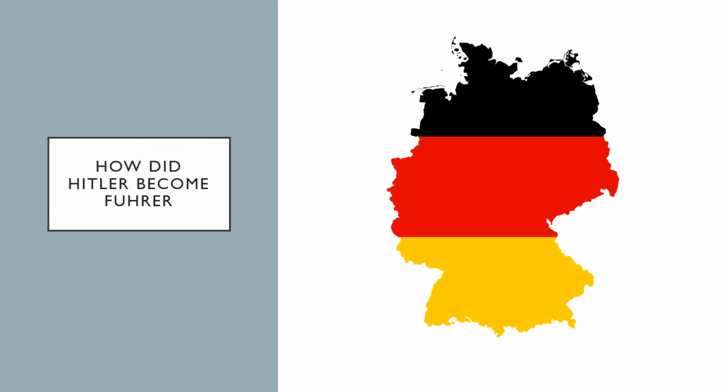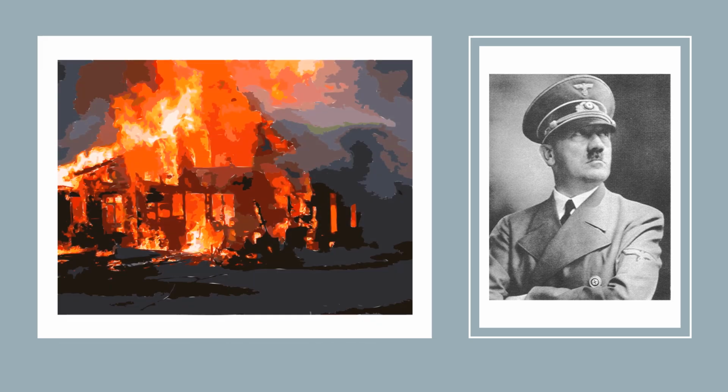So let's start by taking a quick look at how Hitler became the Führer. In January of 1933, Hitler became the Chancellor of Germany. In February, the famous Reichstag fire took place just days before the next scheduled election. Hitler managed to convince Hindenburg to pass an emergency law, which he then used to imprison the opposition party leaders. So with the fire blamed on the communists, which meant that they weren't allowed to accept any votes, the Nazi Party won 288 seats, or 44% of the vote.